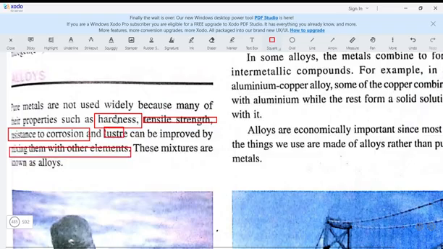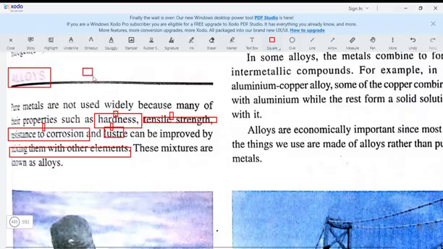When you pick up some metals, you see that they are not as hard as you desire. Their strengths, they cannot bear tension. They can easily corrode. They can easily rust. They may not shine the way you want. And that's why the idea of alloys comes in, whereby you combine the metals together to get your alloy so that it can give you all these required characteristics, just like hybrid in agriculture.